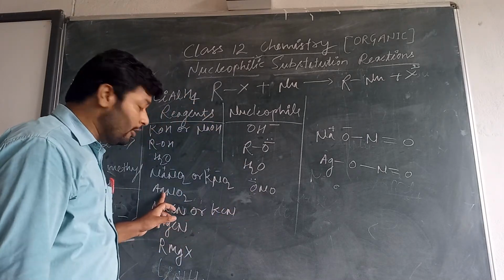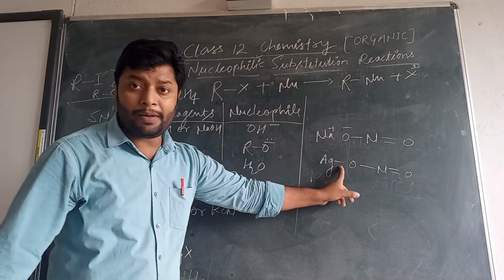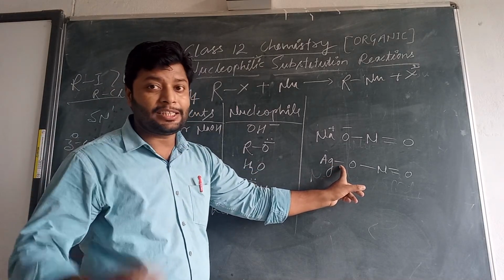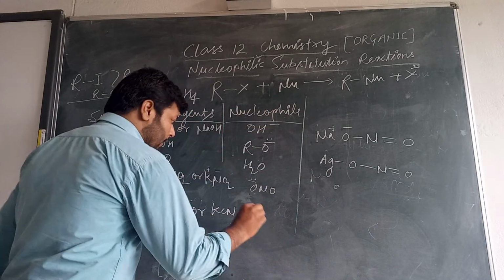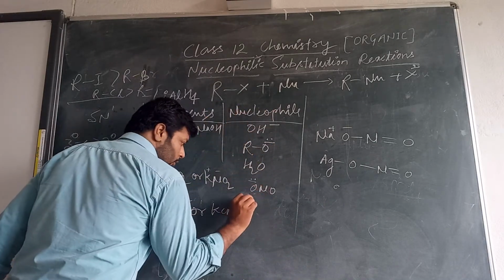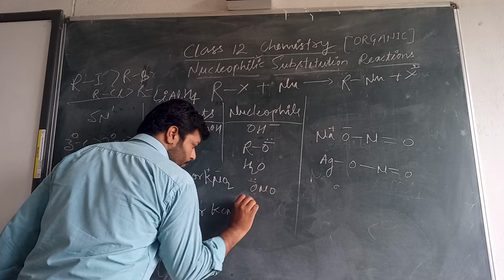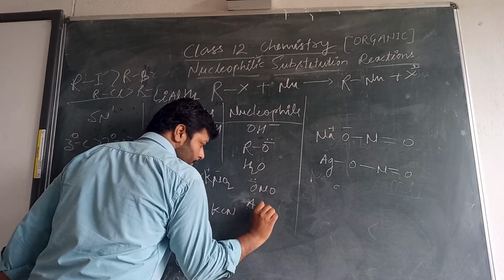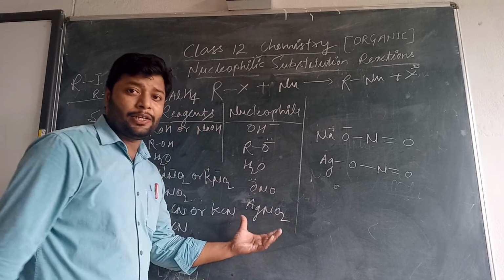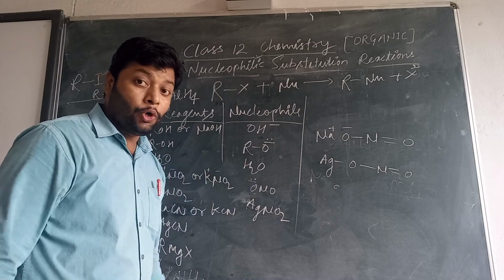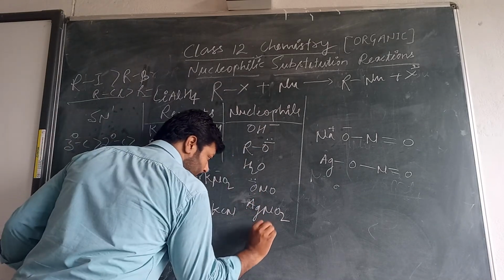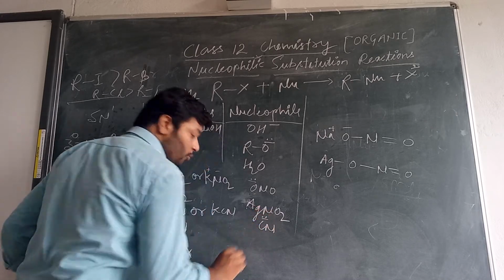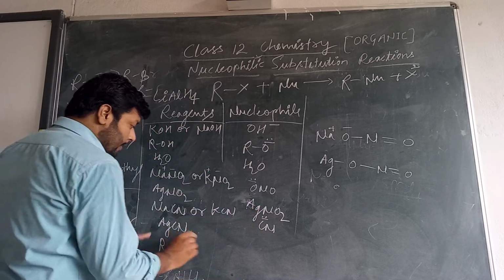But when there is silver, AgNO2, there is a covalent bond, which is not dissociated in the solution. So the nitrogen will attack as a nucleophile. The whole molecule is involved as a nucleophile. Here again, there will be cyanide, and the carbon is the one involved.